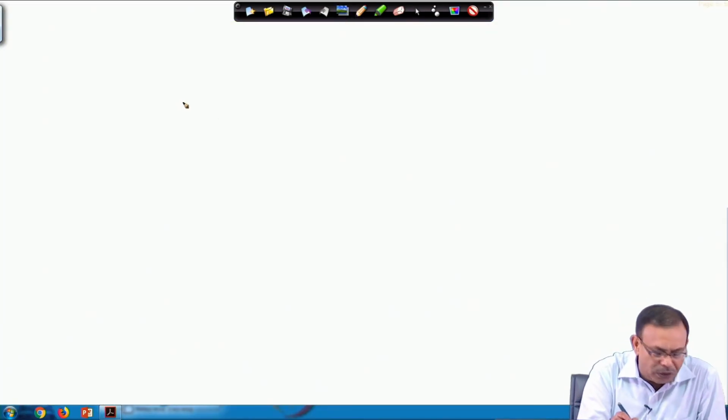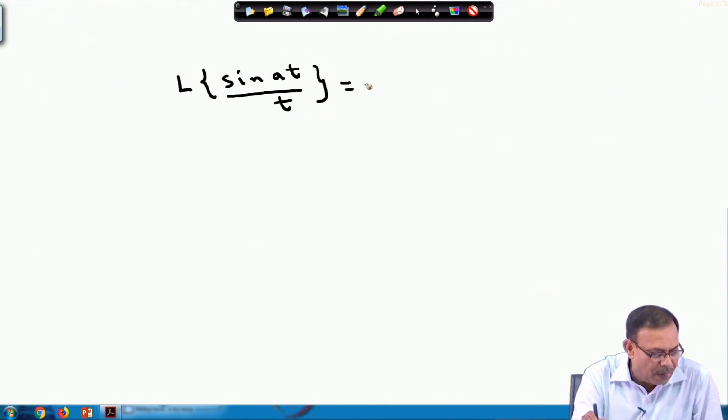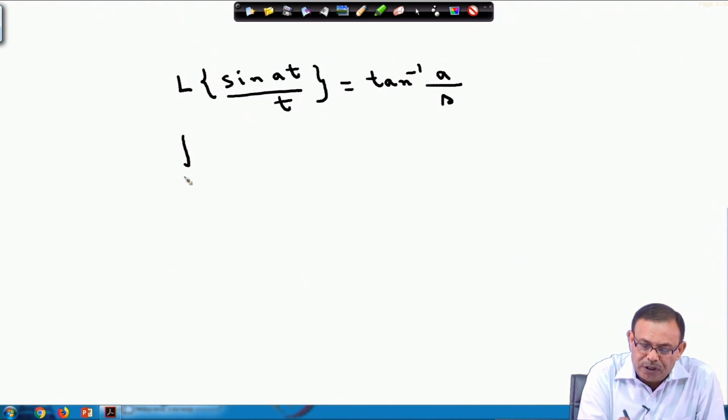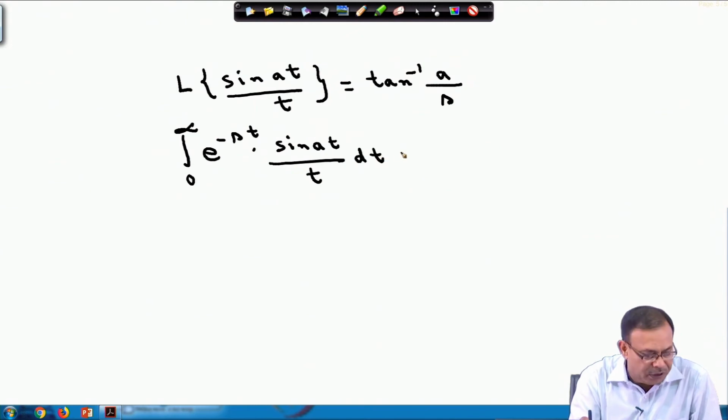You know this thing, already we have done it. The Laplace transform of sin at / t equals tan inverse a/s. We have done it, please note this one. Earlier we evaluated the Laplace transform of sin at / t equals tan inverse a/s. That means, from the definition of the Laplace transform, the integral from 0 to infinity of e^(-st) sin at / t dt equals tan inverse a/s, which is quite simple.